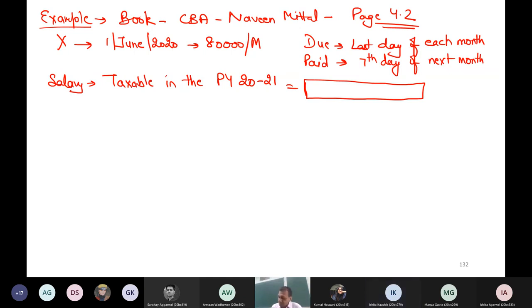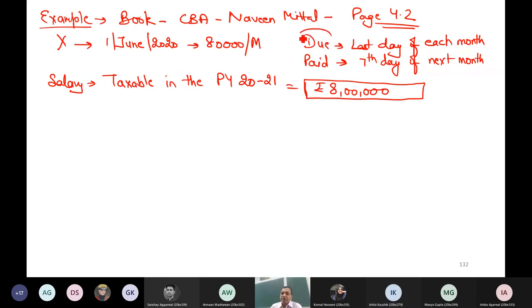Anyone who can? 8 lakhs. How? Because he joined in June, and his salary will be due for 10 months on 31st March 2021. No. Salary will not be due for 10 months on 31st March. On 31st March, only the salary of March 21 is due. I should not use the words that salary is due on 31st March for 10 months. On the last day of each month, salary is becoming due. Is it clear?